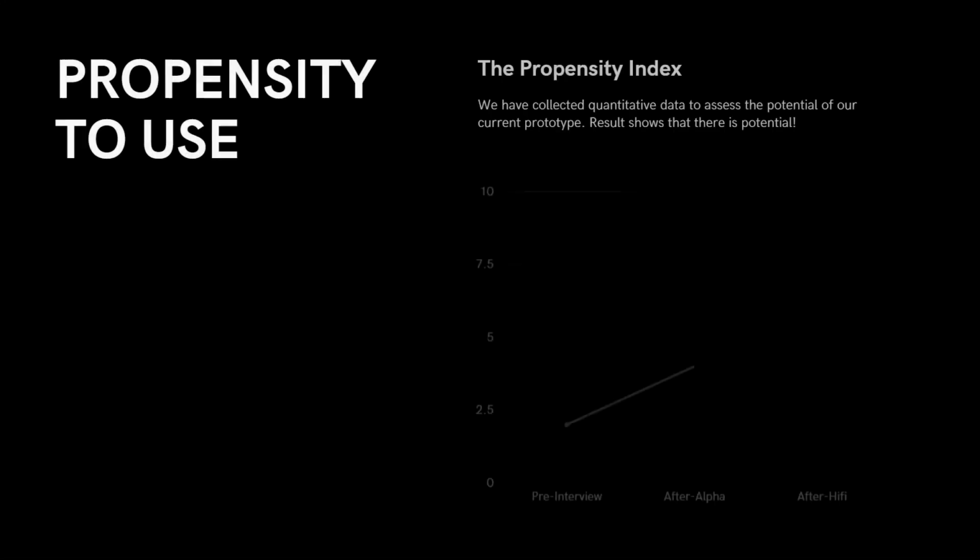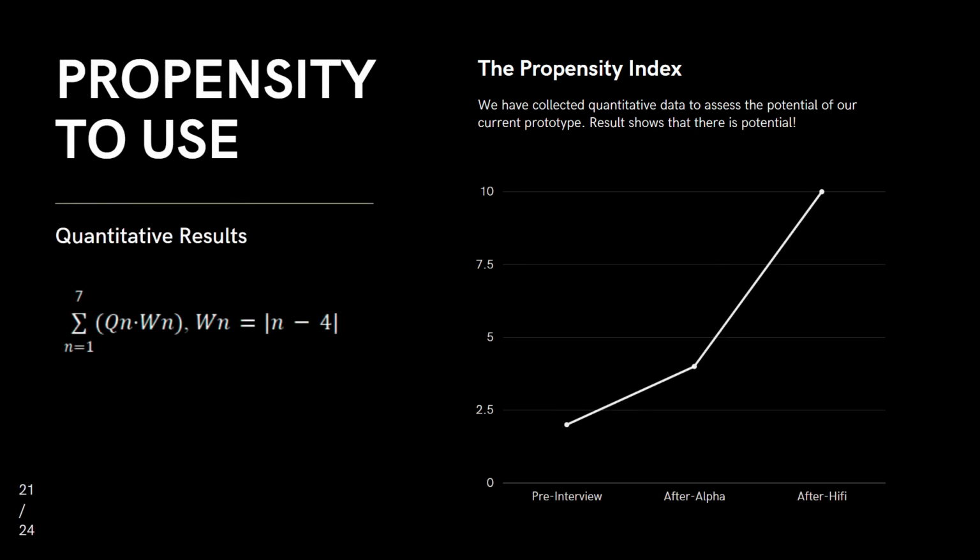Despite the limitations of the tested prototype, quantitative data shows us the potential of our service. As we built the session for the user test, we built an index for propensity to adopt, which calculates users' inclination to use the service based on personal needs. The index was calculated by taking values from a Likert scale collected from questions asking the inclination to use the service and putting a weight value incremented by 1 per step. This is the formula we made, and according to the quantitative results, we have seen positive changes in propensity to use after testing our service.